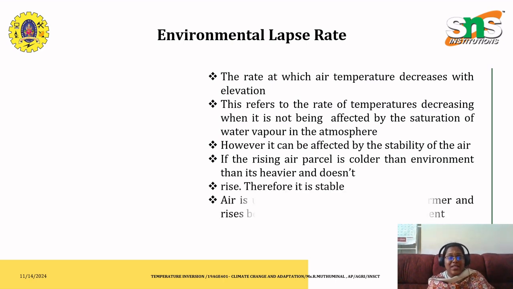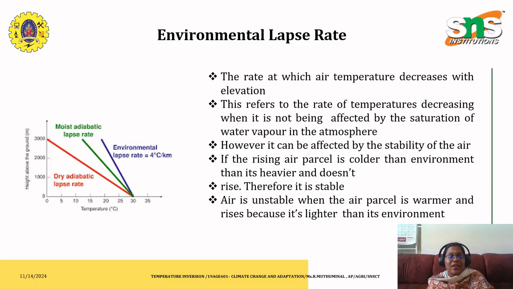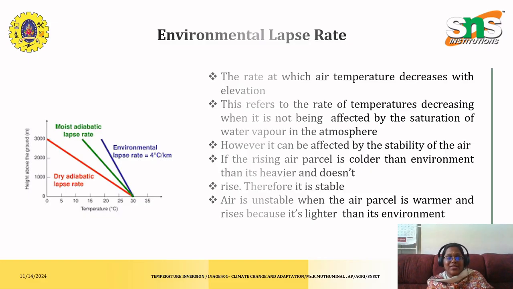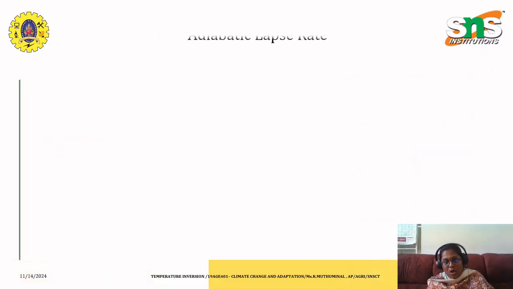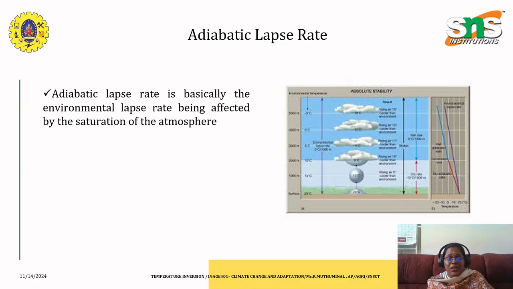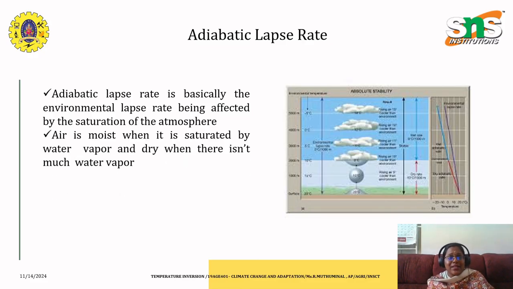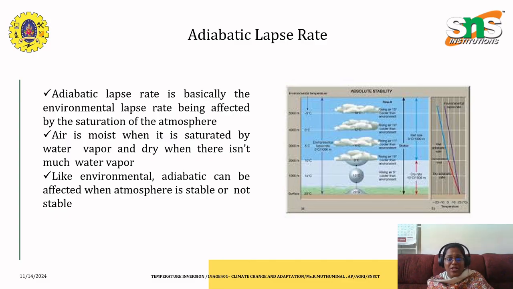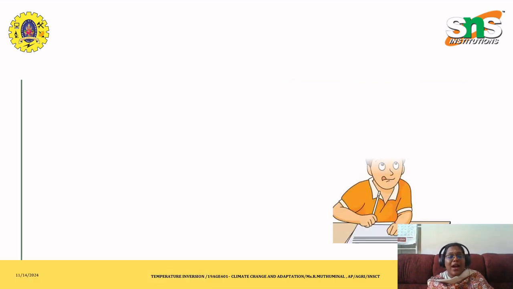the atmosphere. Here we have seen also that during stable and unstable condition of the atmospheric stability, the rising air parcel is colder than the environment, and also it gets warmer and rises because it's lighter than the environment. The second one is adiabatic lapse rate, which is basically the environmental lapse rate being affected by the saturation of the atmosphere. Here it is considered that the air is moist when it is saturated by the water vapor, and dry.